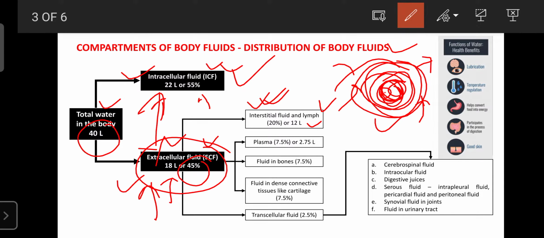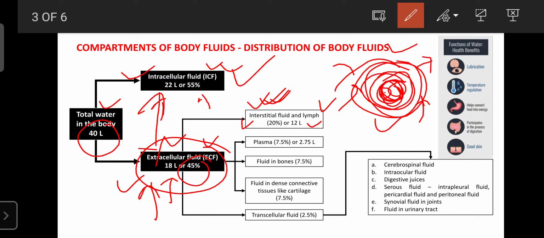Among it, the percentage is 20%, or 20 liters. This fluid's major function is that it nourishes the tissues and the cells. The life and functions of the cell also depend upon the interstitial fluid. And lymph is the extra fluid that was left by the systemic circulation. That fluid is known as lymph, and in total, the interstitial fluid plus lymph present in our body is 12 liters.